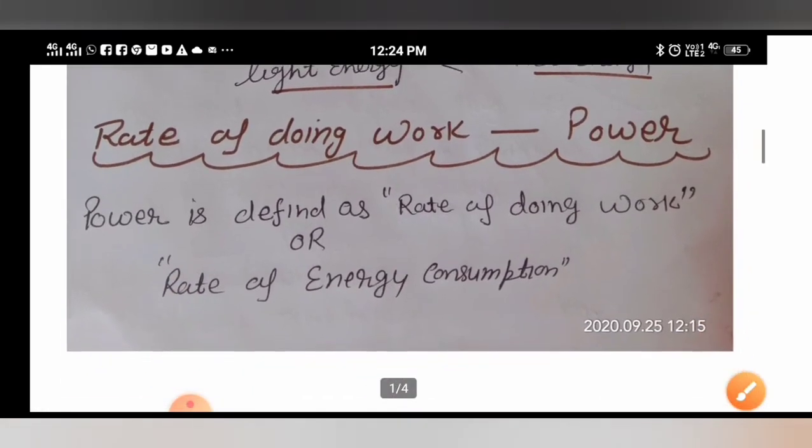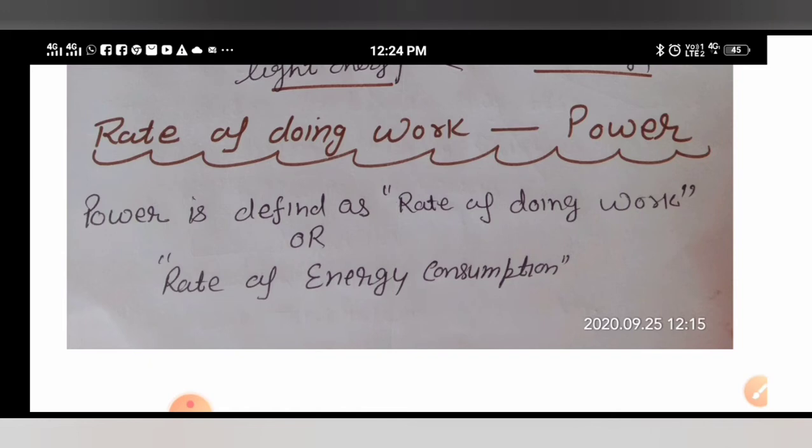Next topic is rate of doing work. Dear students, rate here doesn't mean price of something. Rate means work with time. That is called your power. For example, if one work is there and one student is taking 2 hours and another student is taking 1 hour for the same work, who is more powerful? Obviously, the one who is doing more work in less time. So here rate means work connected with time.